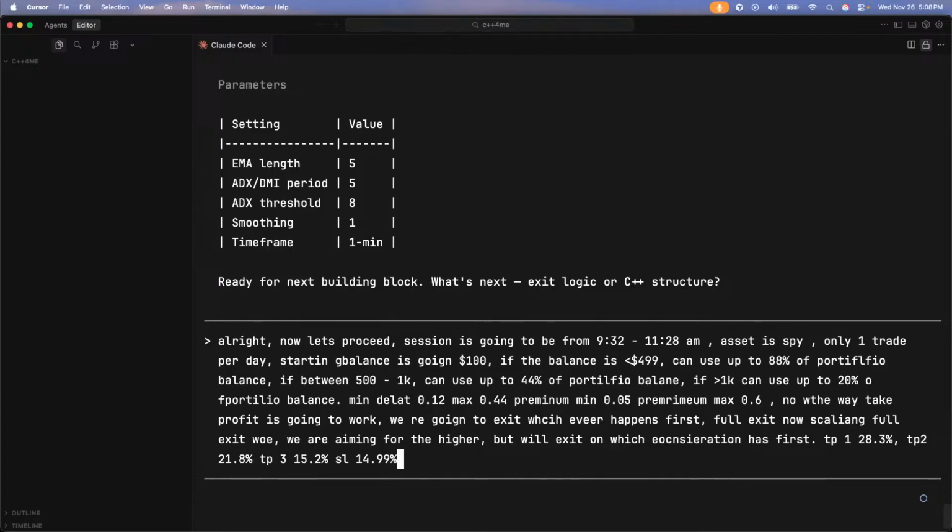Beautiful. And the reason we're starting with $100 is because I want to be able to dispel the notion that you need thousands of dollars in order to algo trade or trade options, period.